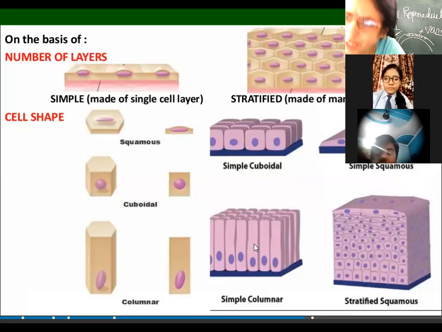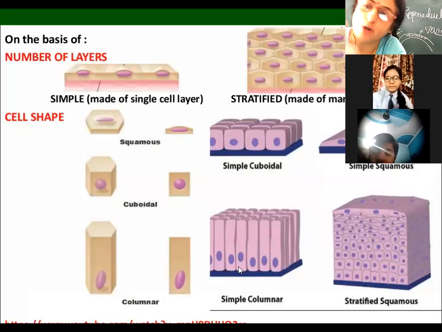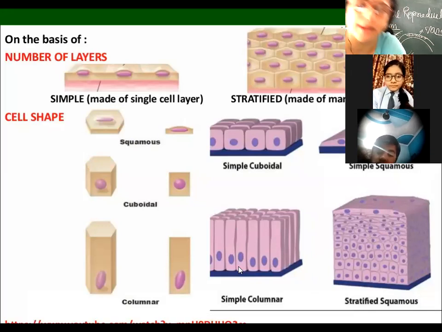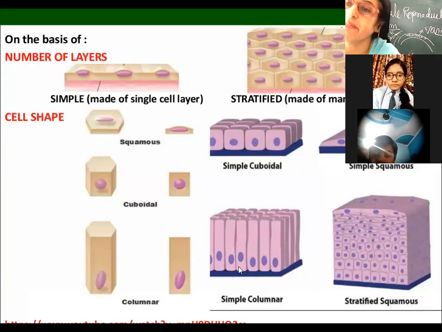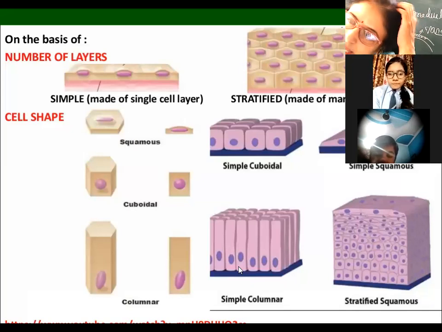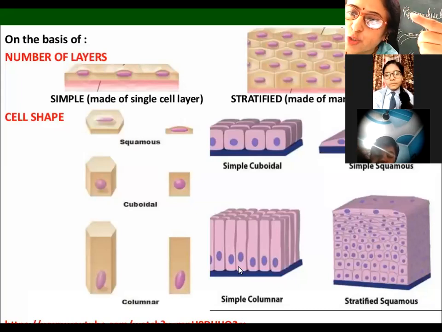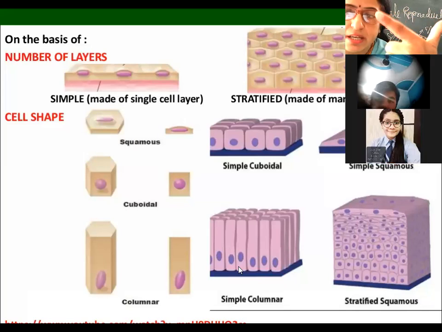The cells of glandular epithelium are also columnar, that is, they are also present in the form of columns, but the difference is that they help in secretion. They secrete various glands' products. Like in the stomach, they secrete gastric juices. In the liver, it secretes bile juice. In the pancreas, it secretes pancreatic juices. All these are enzymes which are secreted by glands.